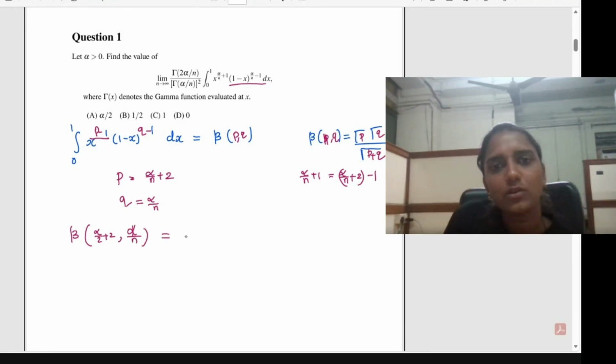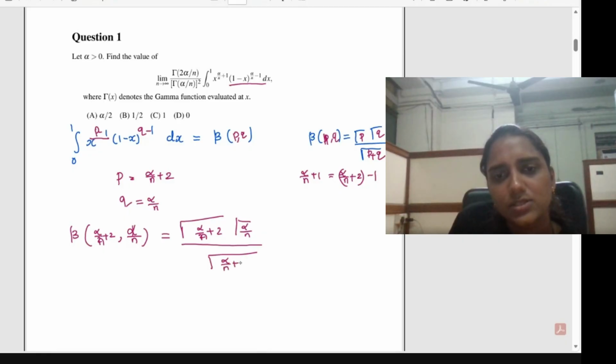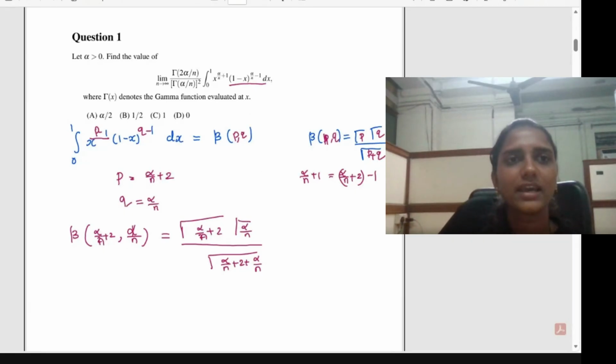So what will be the value? This is equal to gamma of alpha by n plus 2, gamma of alpha by n, divided by gamma of alpha by n plus 2 plus alpha by n. And you all know the property of the gamma integral.